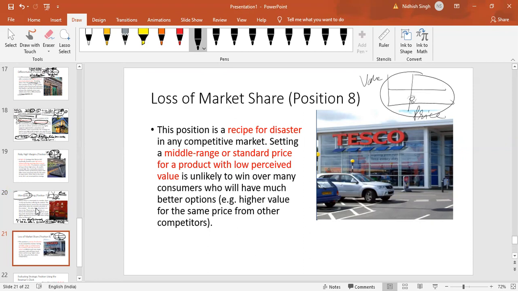So this, sorry, is loss of market share. That's my bad. So they are at this: charging kind of a decent price, average, but they are at the bottom of the value pyramid. So this is a recipe for disaster. Setting a middle range, a standard price, but a product with low perceived value.